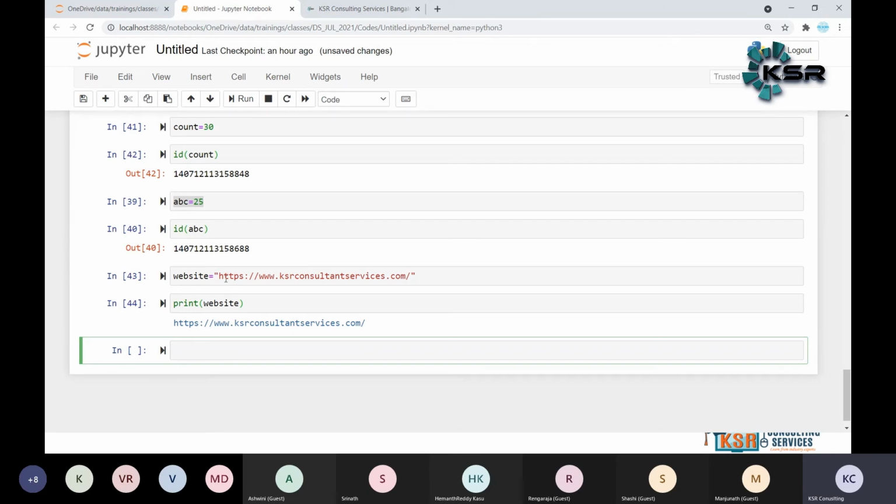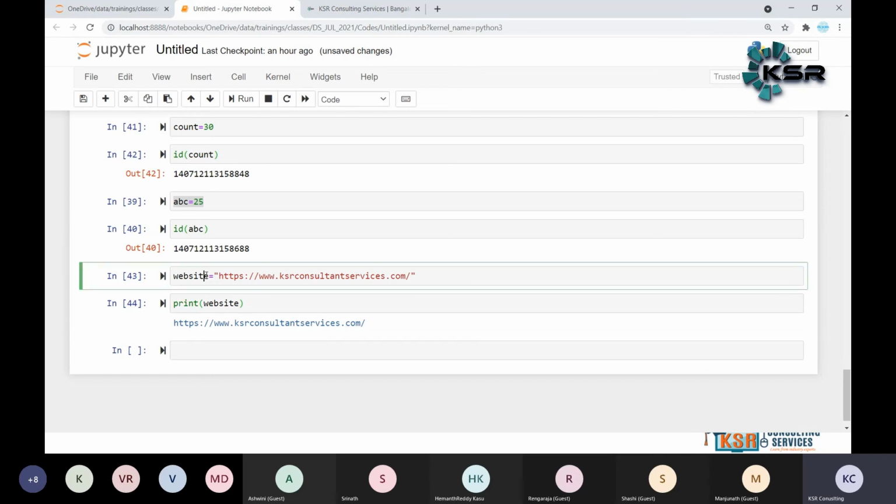So first we assign the value here. We assign the value, KSR consultant service, to the object or variable called website, and then we printed the website. Print website. That is the meaning here in this case.